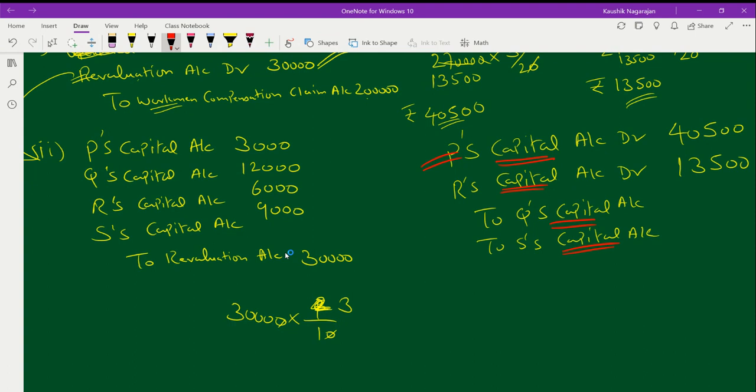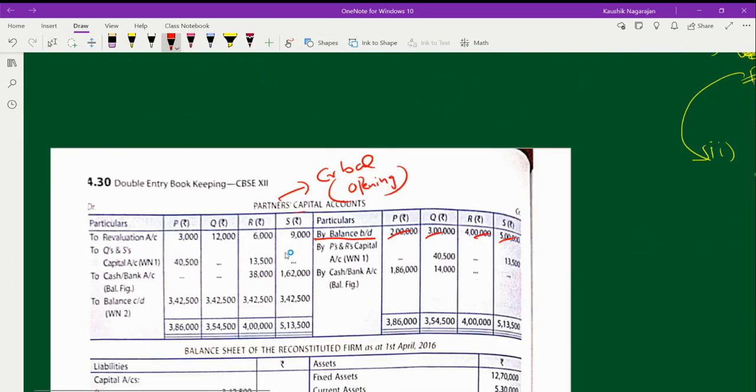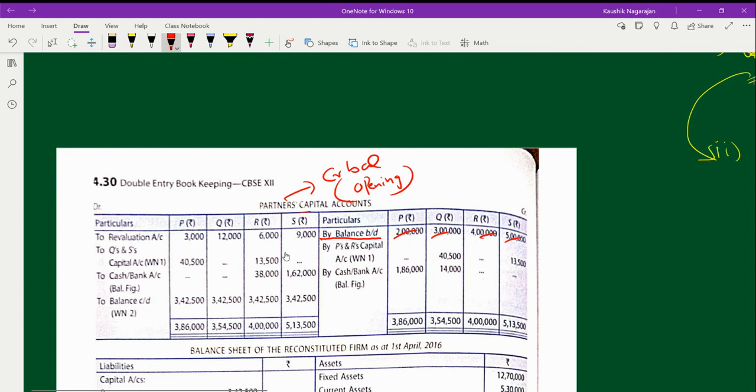The correct place for this is the capital account. So now you are going to bring this into the capital account as well. How will you bring it? You will have to bring these two items to the credit side. So you will show it as by P, by R. That's what they mention here. By P's capital and R's capital.